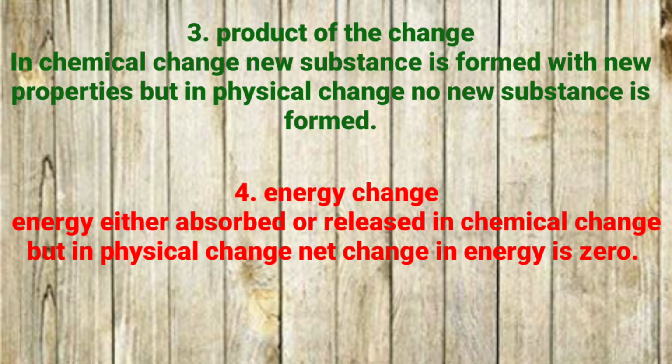In physical change, the net change in the energy remains the same. Got it? It means no energy change takes place during the physical change. Suppose 1 gram of ice is melting with absorption of energy, then the amount of energy absorbed is equal to the amount of energy released when 1 gram of the same water freezes to make ice. Got it?